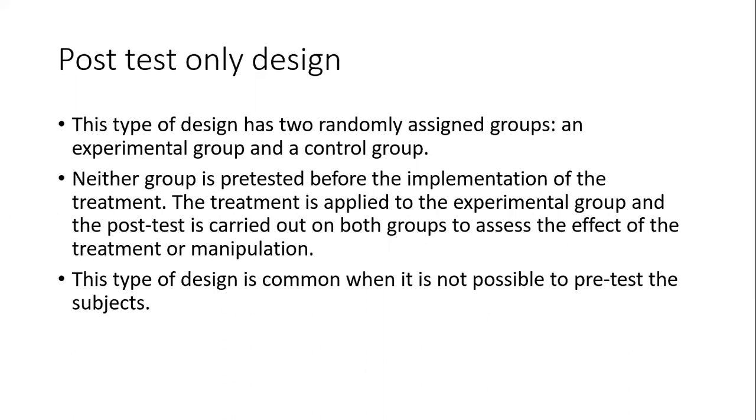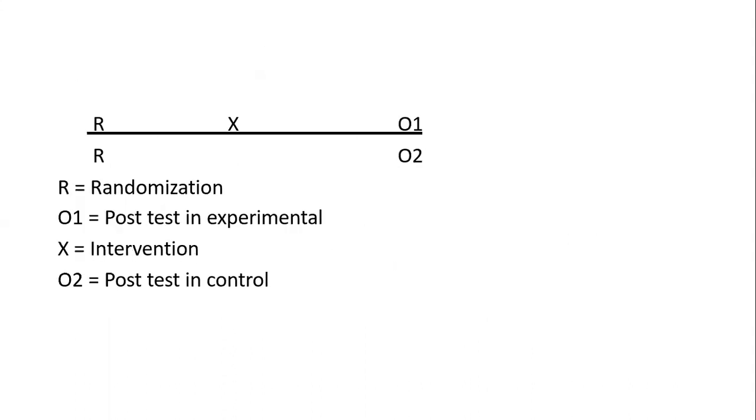That can be done. Sometimes it is not possible. Then the researcher goes for the post-test only design. So this is R, where R is randomization. O1 is the post-test in the experimental group, and X is the intervention, that is nothing but the experiment we are doing on it. And O2 is the post-test in the control.